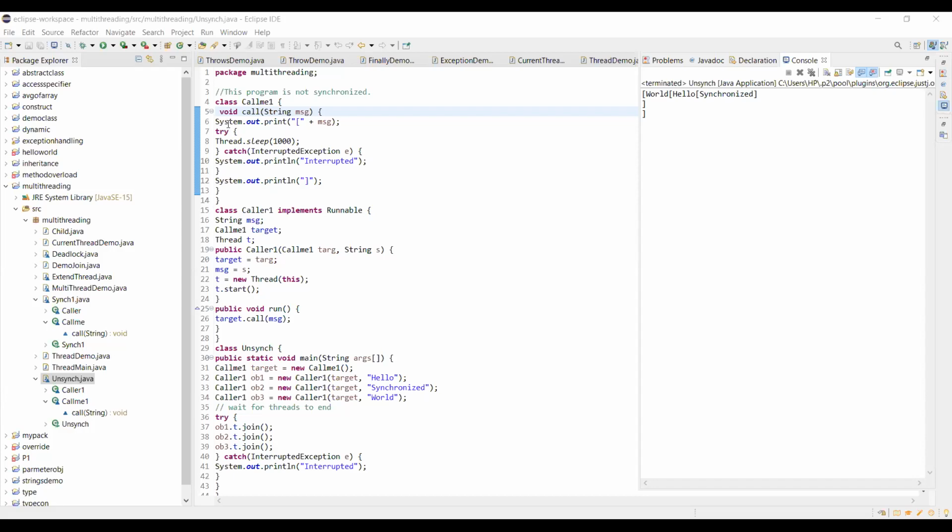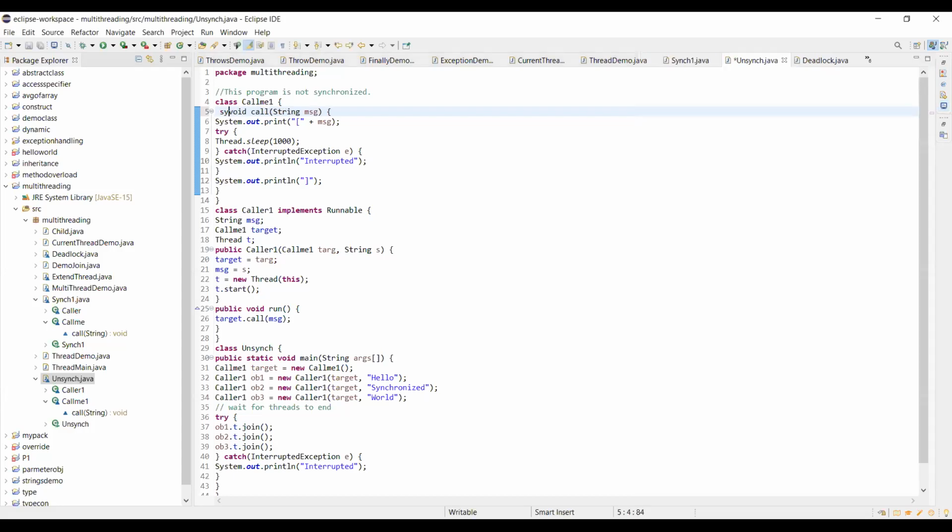So simply, if we take the fifth line, at the fifth line I will just use the synchronized word. Okay, are you seeing it? At the fifth line I wrote it, is it visible? Yes or no? Yes, sir.